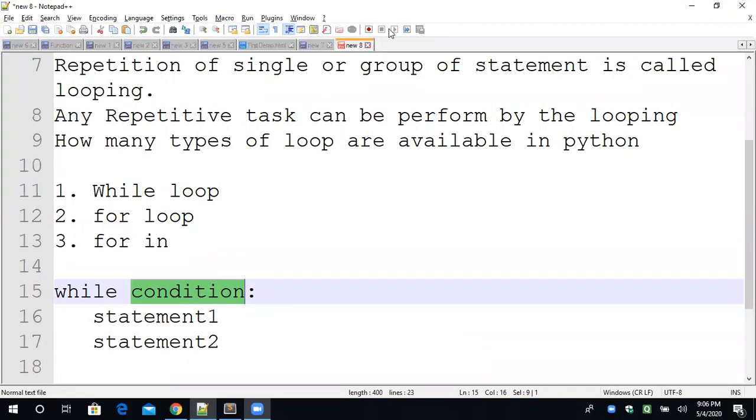I'm explaining in a very brief manner, so you will become expert in looping. Till the condition is true, these statements will be performed. When the condition gets false, the execution of the loop will be terminated, this statement will stop executing, and the control will come out of the loop body. Loop का चलना ना चलना depends करता है condition पे. If the condition is true, then the loop will perform. If the condition is false, then the loop will immediately terminate.